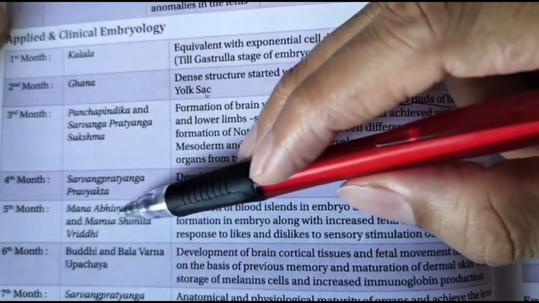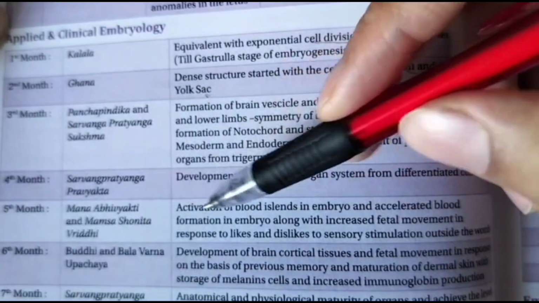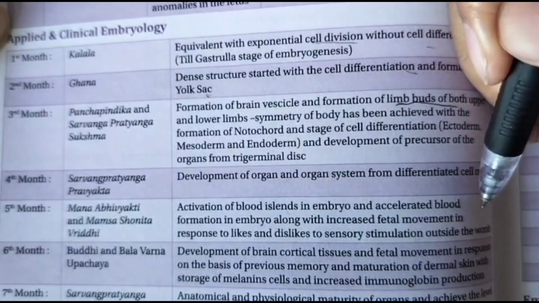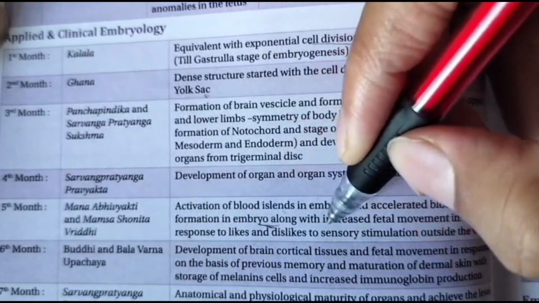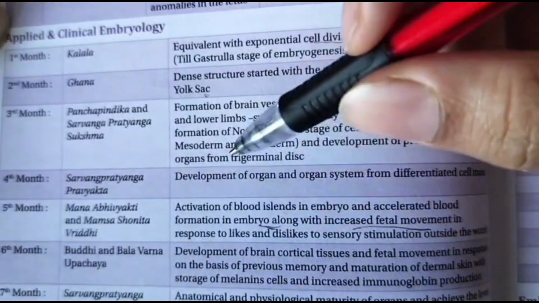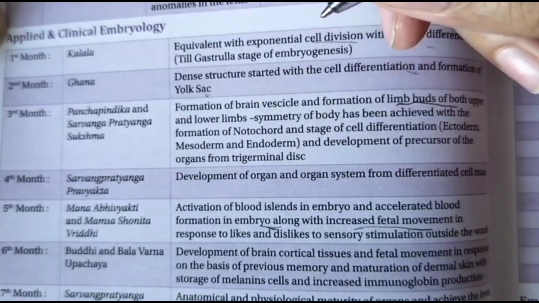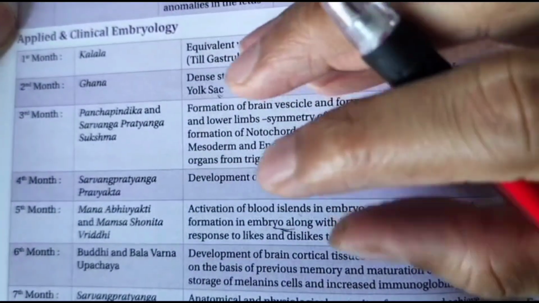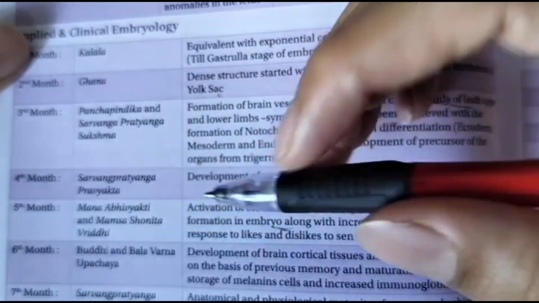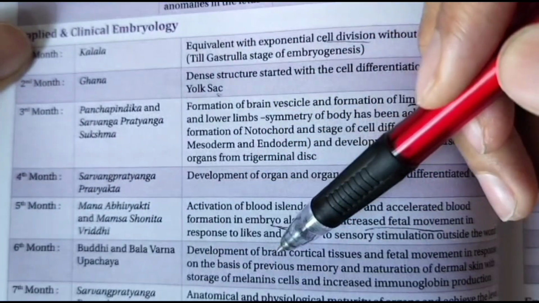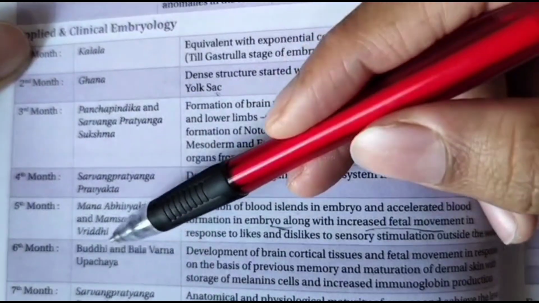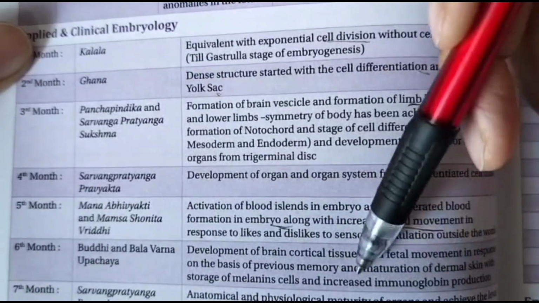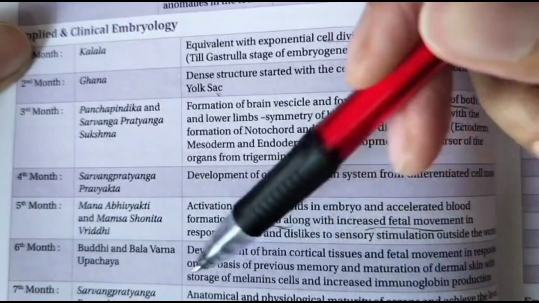In the 5th month, Mana abhivyakti and Mamsa shonita vriddhi. Mana compares with activation of blood in the embryo, and accelerated blood formation in the embryo, along with increased fetal movements in response. In the 5th month, we know the baby will show some movements or stimulations, right? In the 6th month, Buddhi and Balavarna etc. will develop, compared to the brain cortical tissue developing in the 6th month, and maturation of the dermal skin with increased immunoglobulin production. This happens in the 6th month.